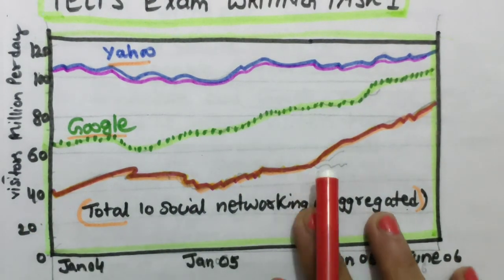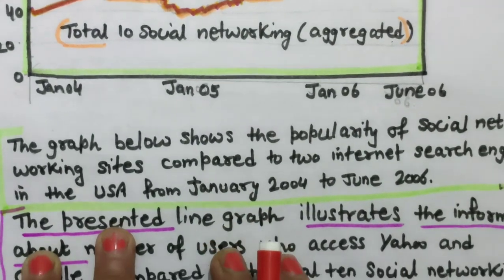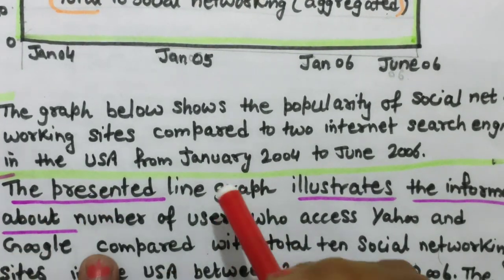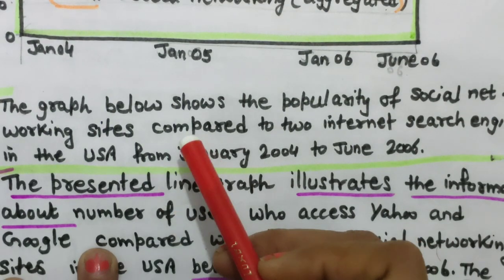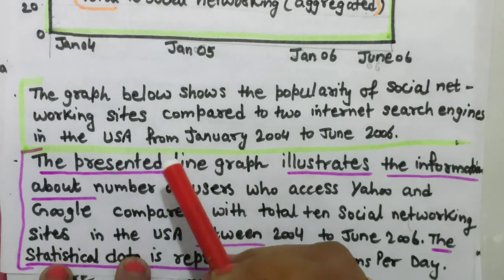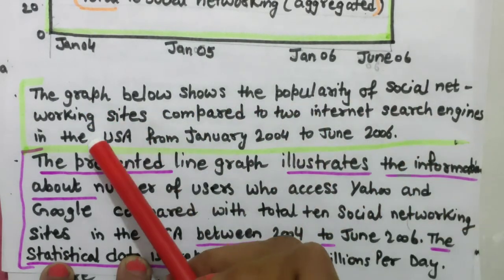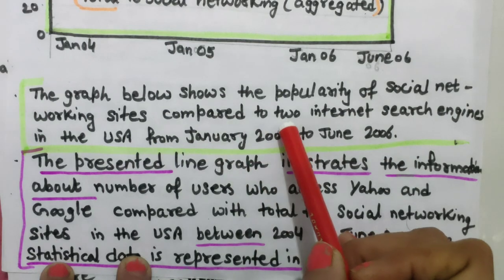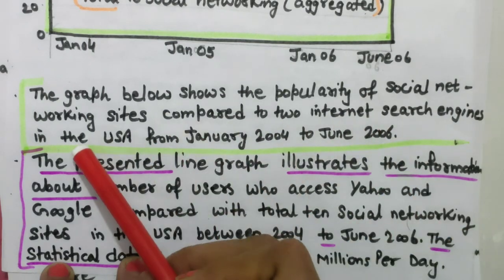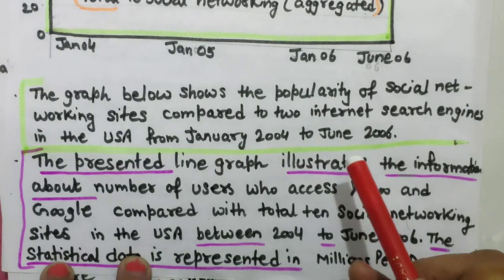Okay, now let's read the question statement and the introduction also. How to write an introduction? It's important, it's only paraphrasing of the question statement. Just look at how I have written this. The graph below shows the popularity of social networking sites compared to 2 internet search engines in the USA from January 2004 to June 2006.